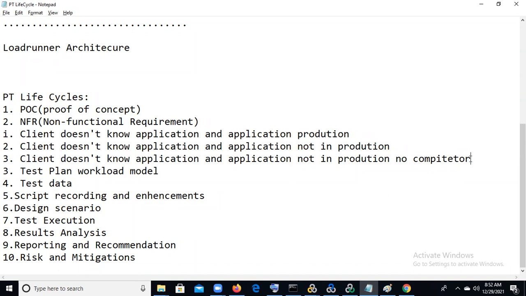And no competitor means using alexa.com, we also don't get any details. So at that time, what we can do is convert to their traditional business. For example, one restaurant has just opened, so they don't have any production in that application, but all our users will be coming to the restaurant.